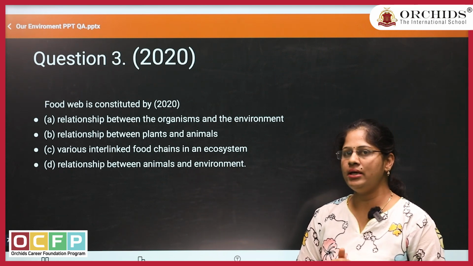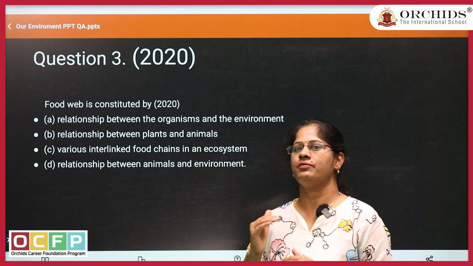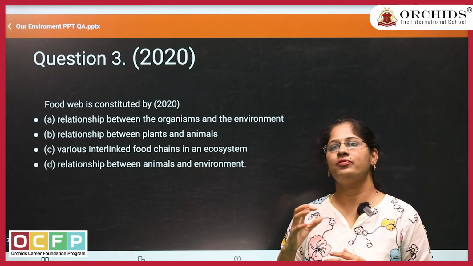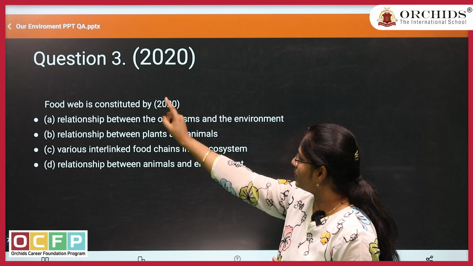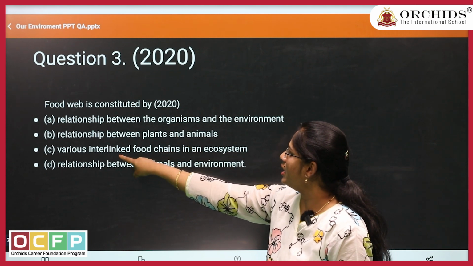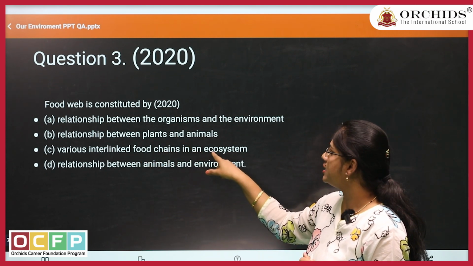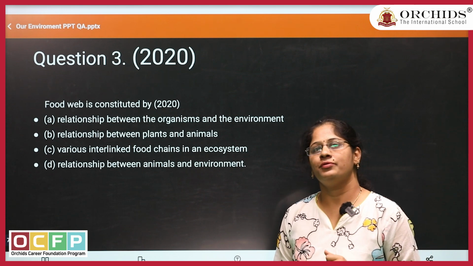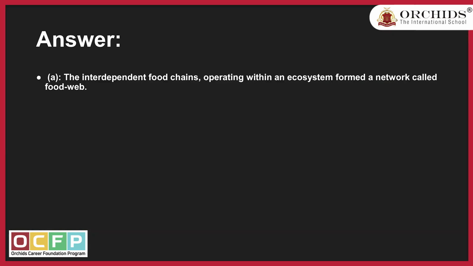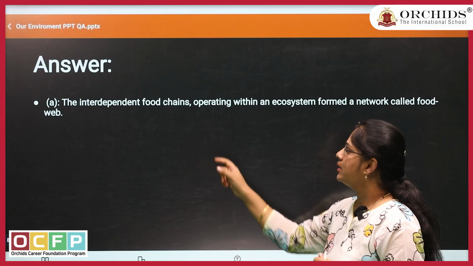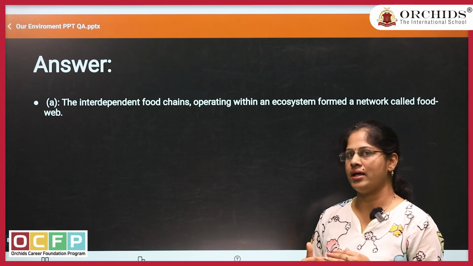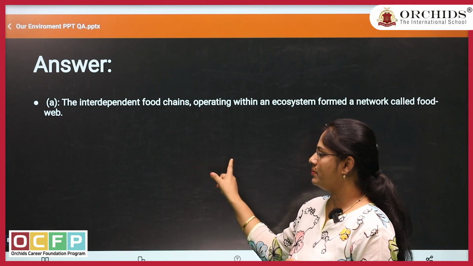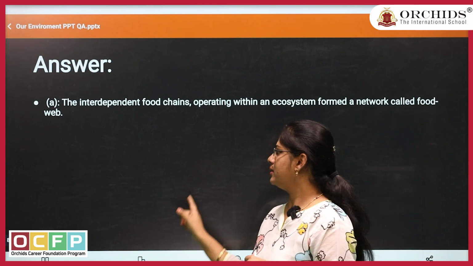As we have already learnt in theory classes, the food web is nothing but a group of food chains which are interlinked. For that question, the answer could be various interlinked food chains in an ecosystem forms the food web. Let us see the answer. Nothing but the interdependent food chains which are interlinked to one another and forms the food web. So the answer A is the correct answer.